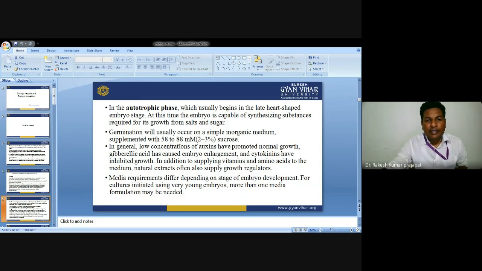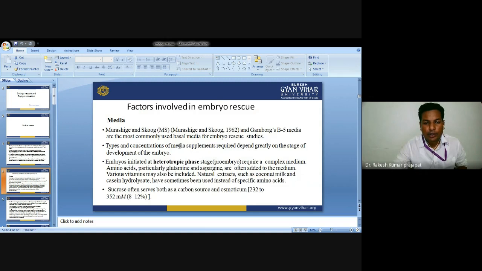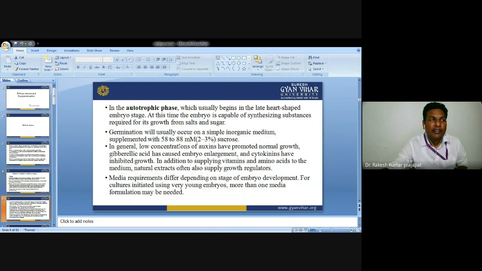After the heterotrophic phase, now we will discuss the autotrophic phase. Auto means the embryo will synthesize for itself. The autotrophic phase usually begins at the late heart-shaped embryo stage. At this time the embryo is capable of synthesizing the substances required for its growth from salts and sugars.